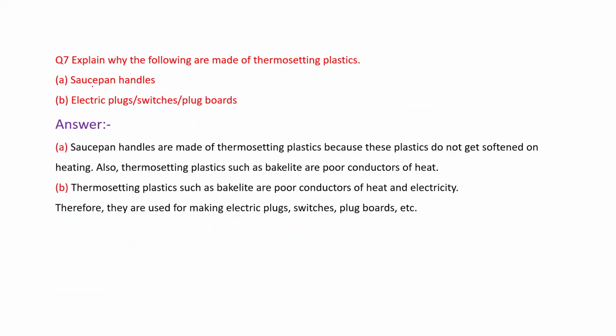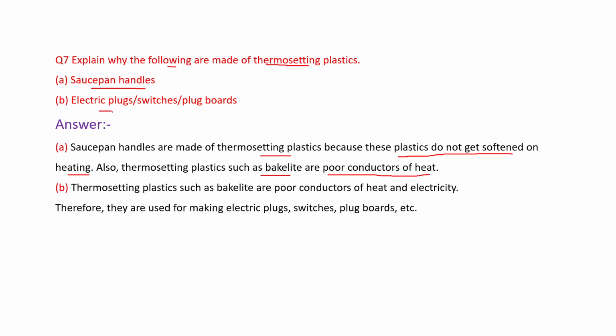Next question is, explain why the following are made of thermosetting plastics. First means saucepan handles. Why saucepan handles are made of thermosetting plastic? So we can say saucepan handles are made of thermosetting plastic because these plastics do not get softened on heating. Also, thermosetting plastics such as bakelite are poor conductors of heat.